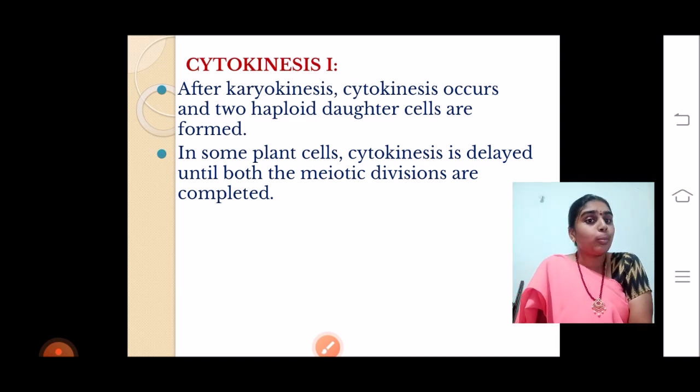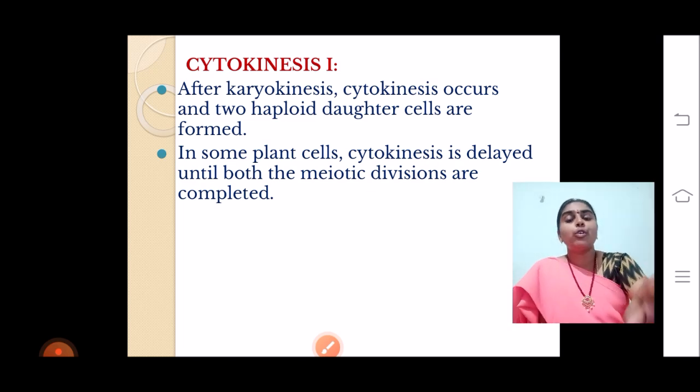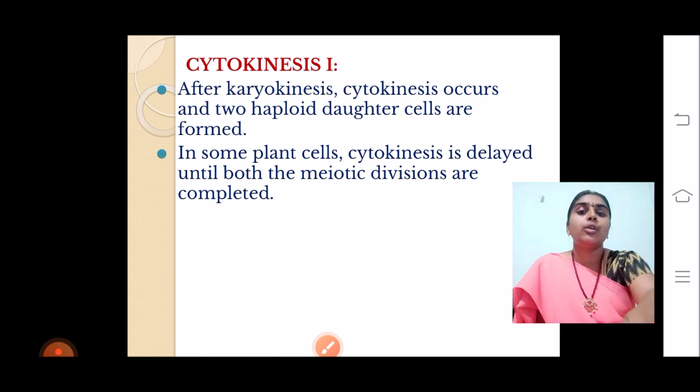But in a few plant cells, the cytokinesis is delayed. It waits until the cell forms 4 different sets of nuclei. After the 4 nuclei are formed, only then cell division occurs. In a few species, as I told, it depends on the species. Now we have to enter into the meiosis 2 division.